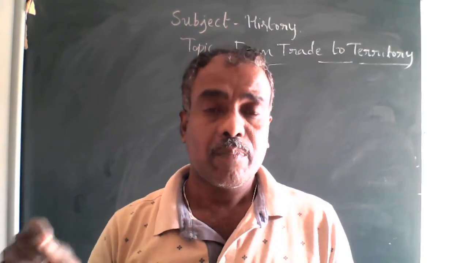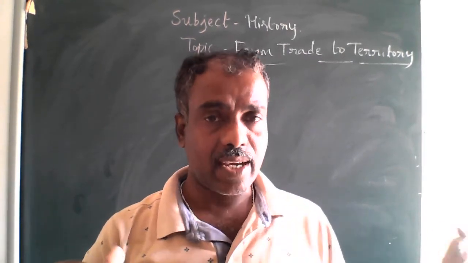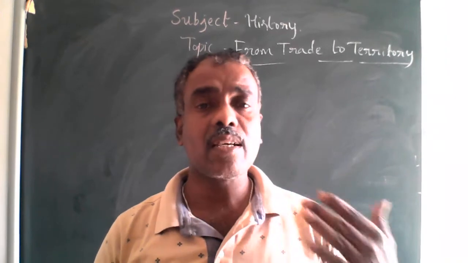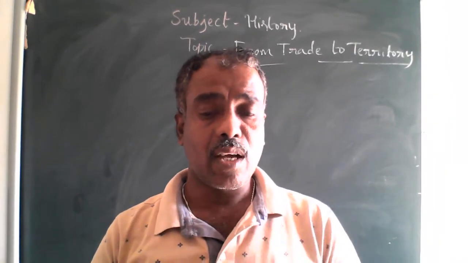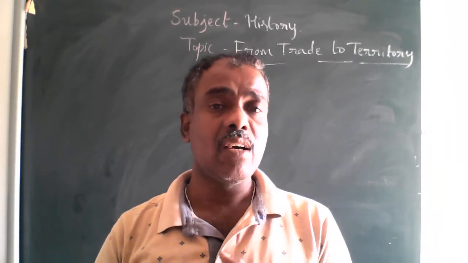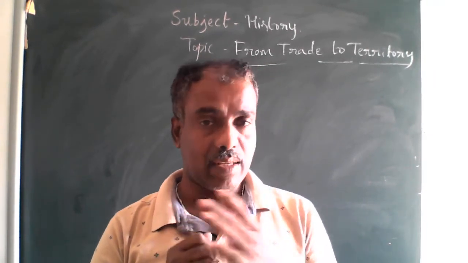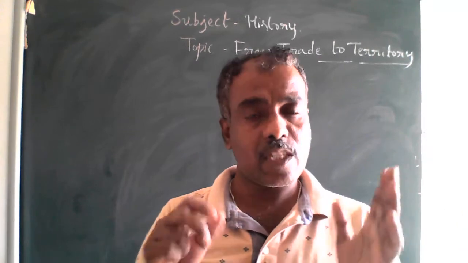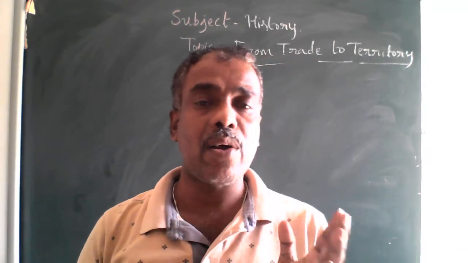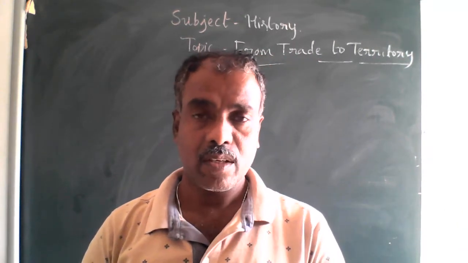When we studied the history of the Delhi Sultans last year, the Mughal dynasty was the last dynasty which ruled Delhi and especially the maximum part of our subcontinent.